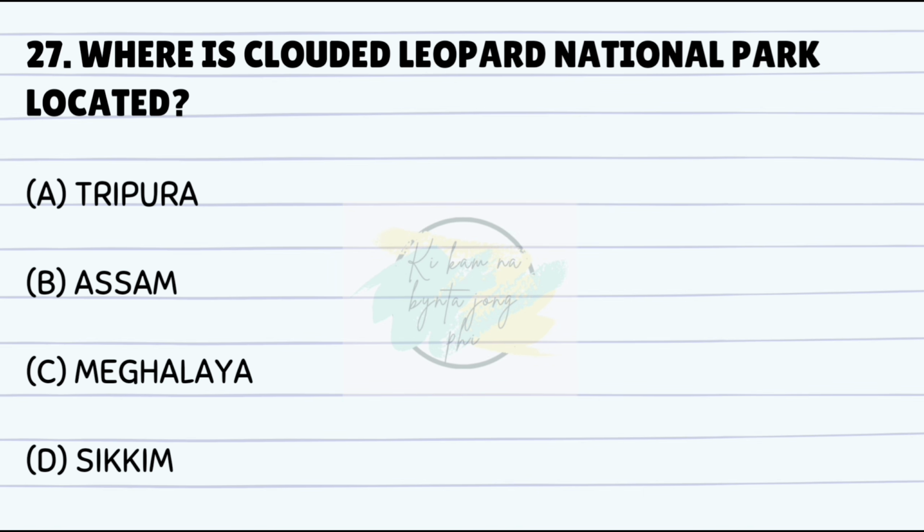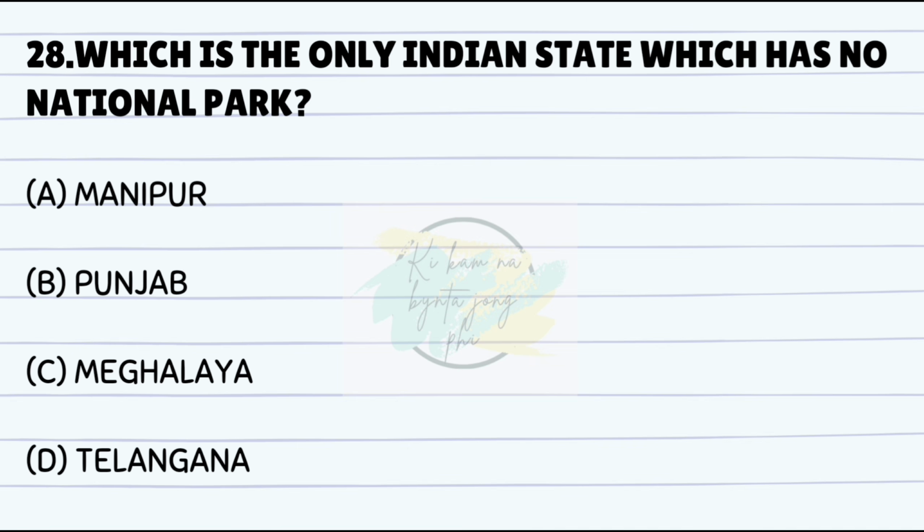Where is Clouded Leopard National Park located? Answer is A. Tripura. Which is the only Indian state which has no national park? Answer is B. Punjab.